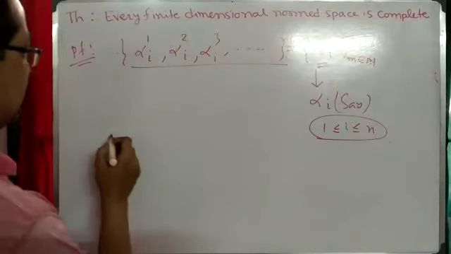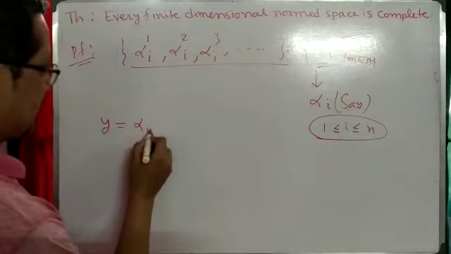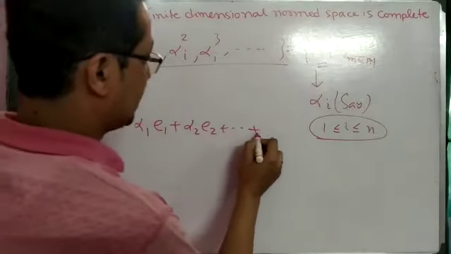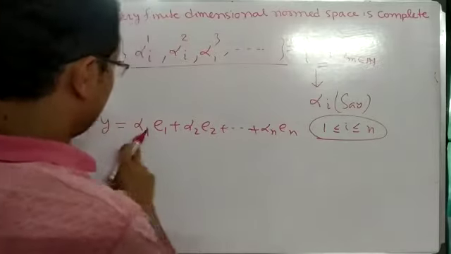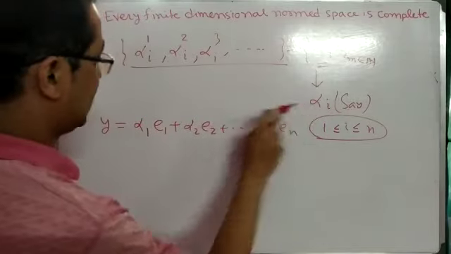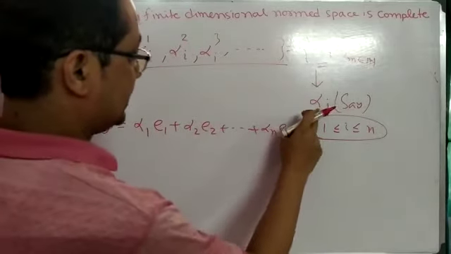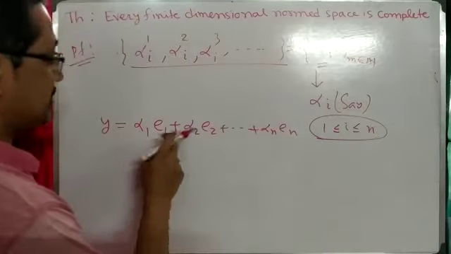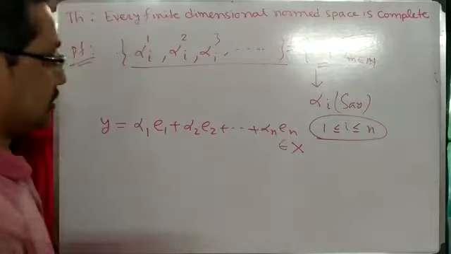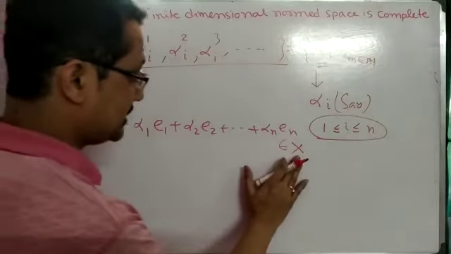Now we set an element y and choose y equal to alpha 1 e1 plus alpha 2 e2 up to alpha n en. Alpha 1 is nothing but alpha 1, alpha 2 we choose for I equal to 2, and alpha n we put here. So e1, e2 are basis elements, so it is a sum, and that sum belongs to X because X is a vector space. So it is guaranteed y is in X.